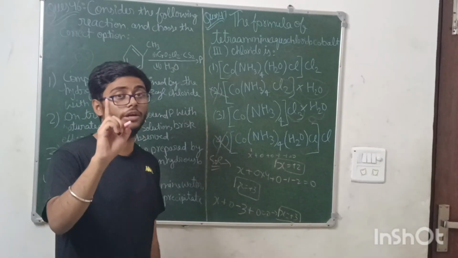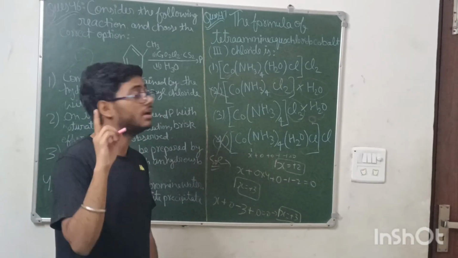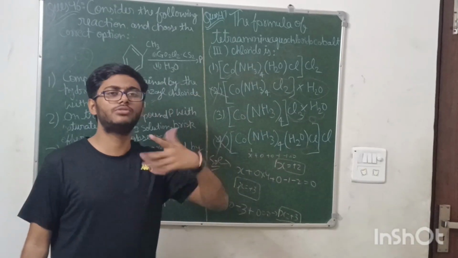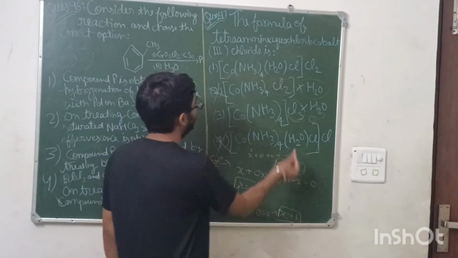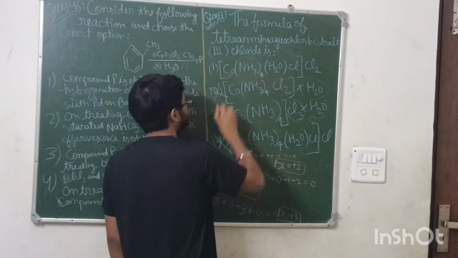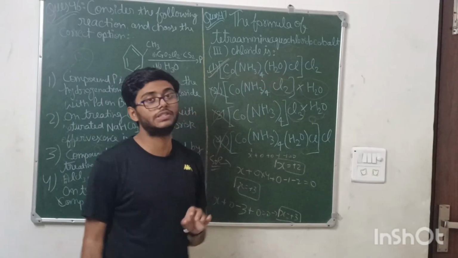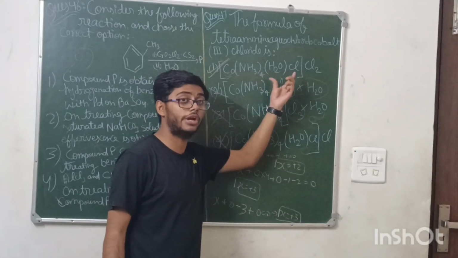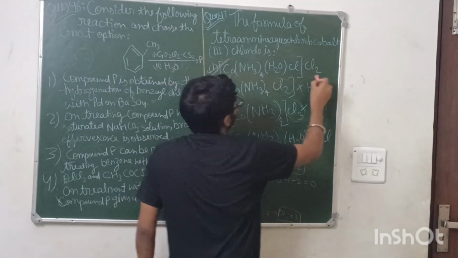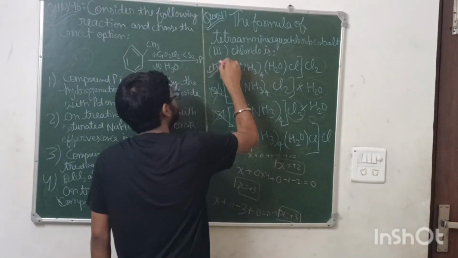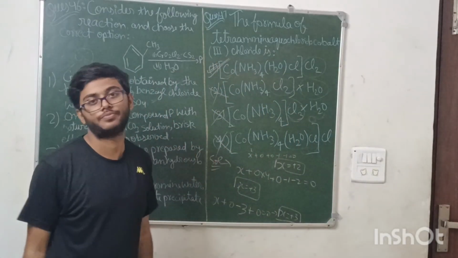Chlorido means only one chloride. Getting my point? And chloride means any Cl2, Cl3 can be termed as chloride. Means this option is also cancelled. This option is the suitable one because here H2O is connected with only one Cl, so this can be termed as chlorido. And Cl2, so chloride and +3 oxidation state also. So this answer was correct for this question.